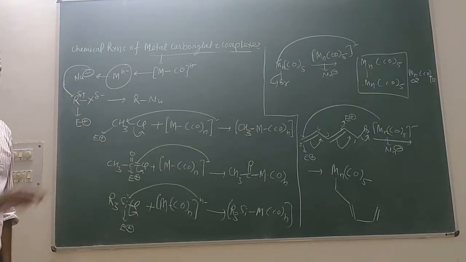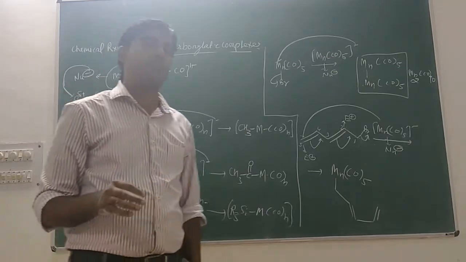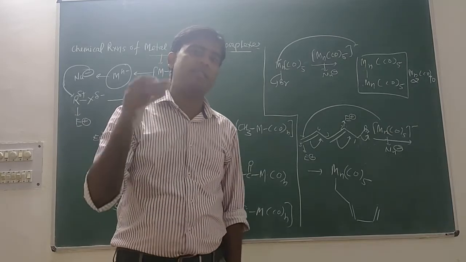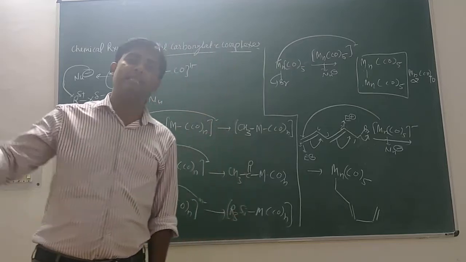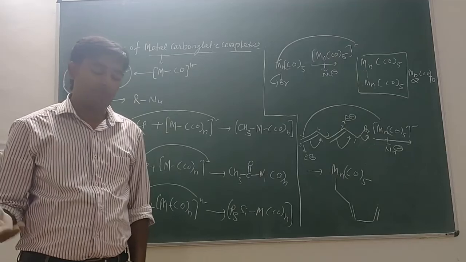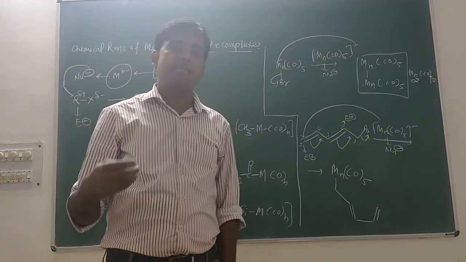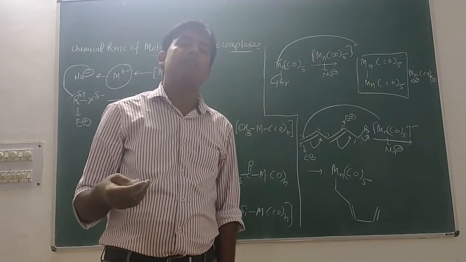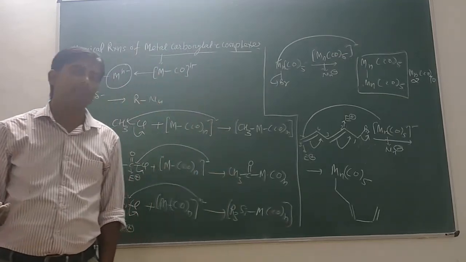You can easily do many chemical reactions of metal carbonylate complexes. You just need to find the electrophilic site in the reactant, and then the nucleophile can attack that electrophilic site and form different types of products. It's very easy. Thank you very much. In the next lecture, I think we will discuss metal hydride type complexes. Thank you.